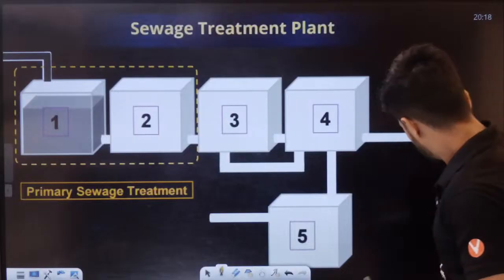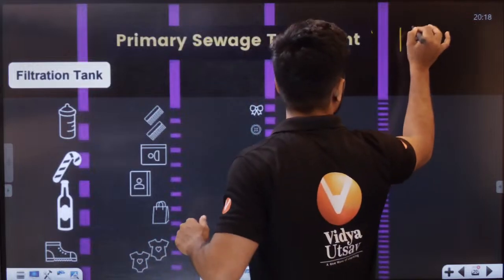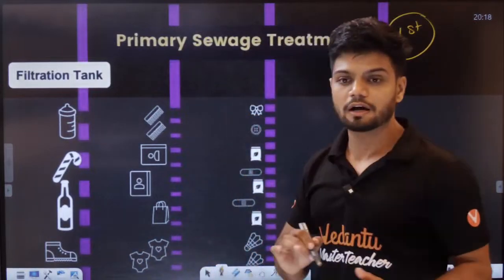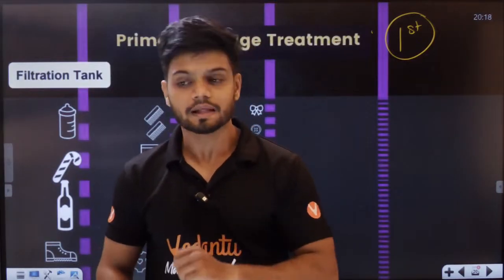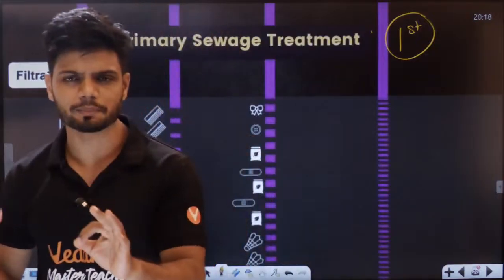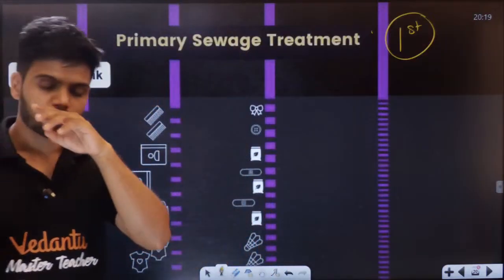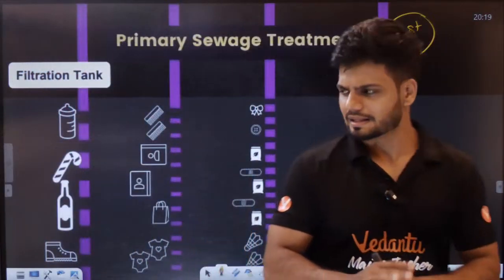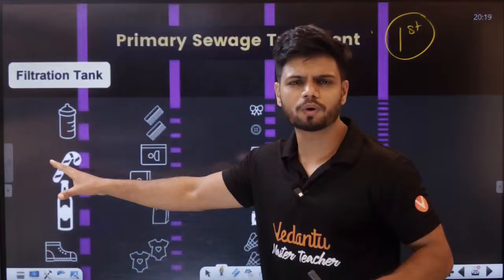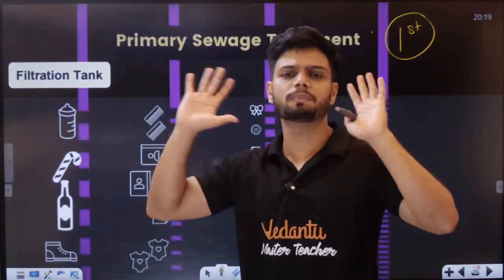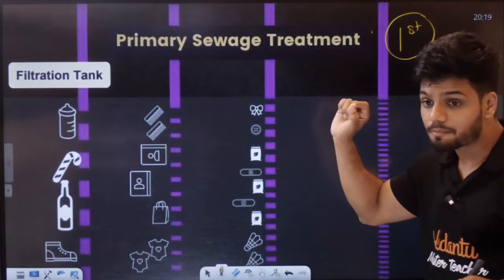Now, let's understand the first chamber, students. This is the first chamber here. In the first chamber, there is a technique called sequential filtration. Now, I want all of you to tell me 5 waste items you throw on a daily basis. Let's say you throw a bottle, a shoe, a shirt. Dustbin.